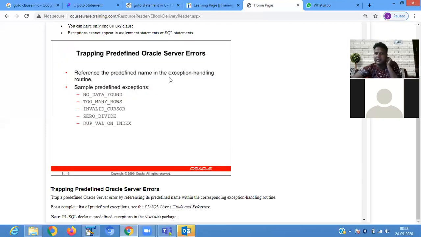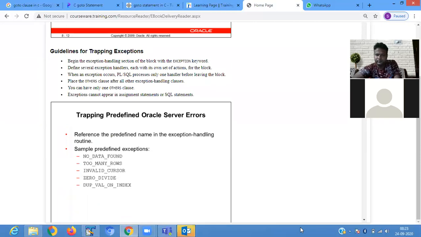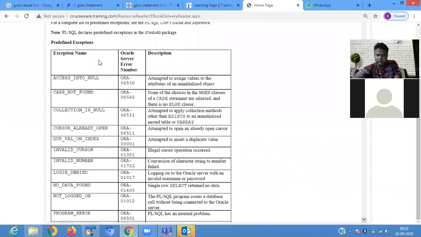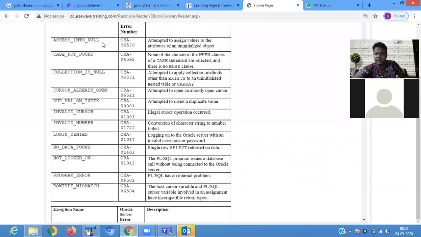Reference the predefined name in the exception handling routine. Some sample predefined exceptions are NO_DATA_FOUND, TOO_MANY_ROWS, INVALID_CURSOR, ZERO_DIVIDE, DUP_VAL_ON_INDEX. These are the different exception names. Here, a lot of exception names are present.